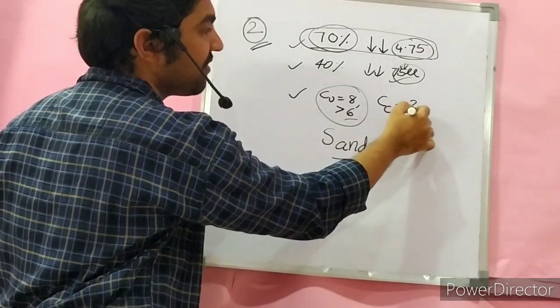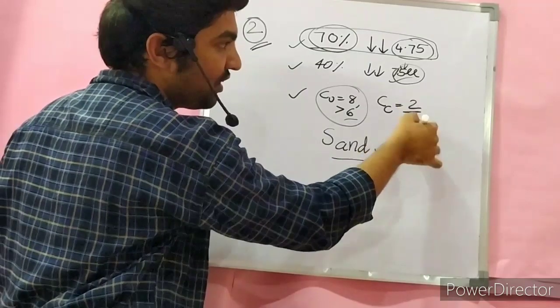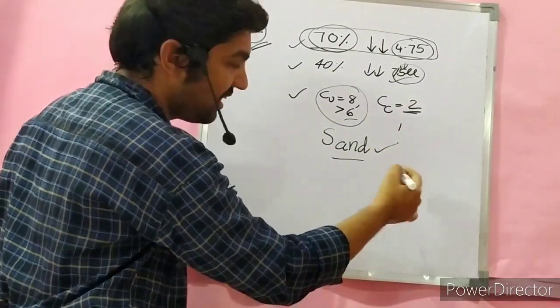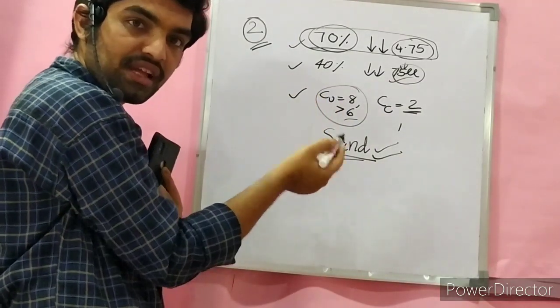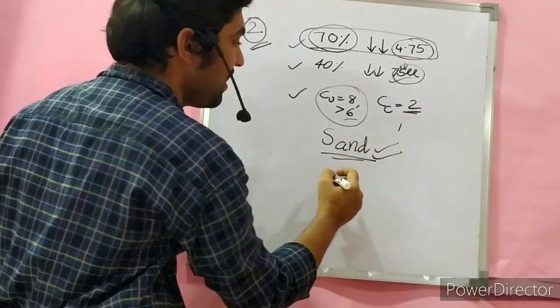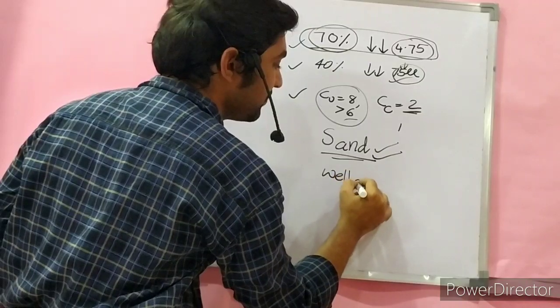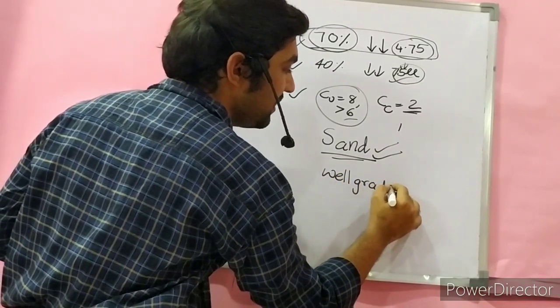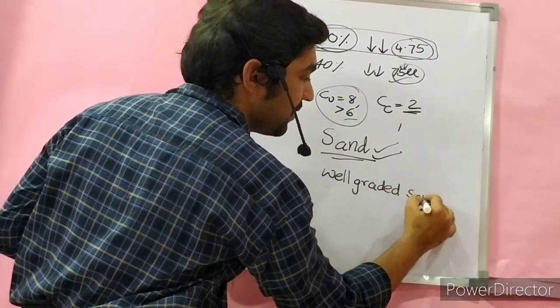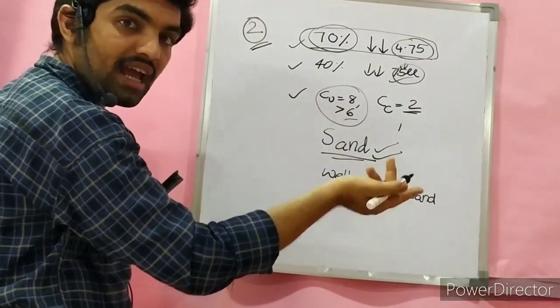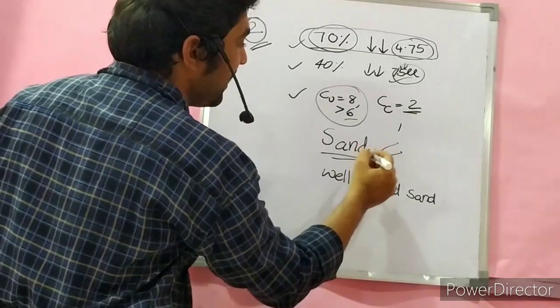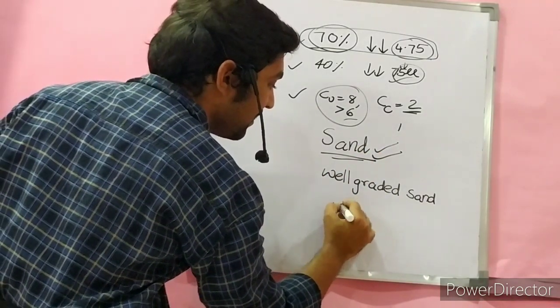Coefficient of curvature lies between 1 and 3. 2 lies between 1 and 3. Hence it is sand only. If coefficient of uniformity is greater than 6 for a sand, then the sand is known as well-graded sand. For well-graded sand, Cu is greater than 6. For well-graded gravel, Cu is greater than 4. Hence the solution is well-graded sand.